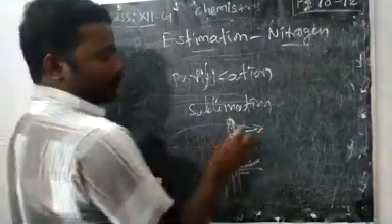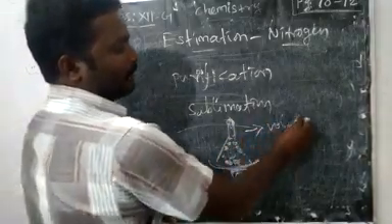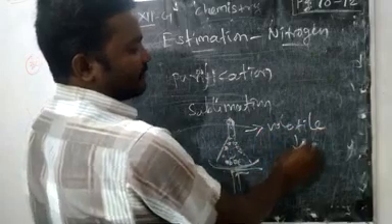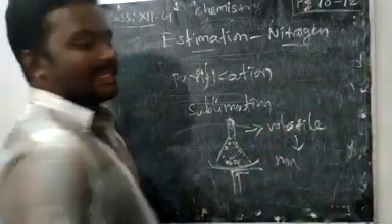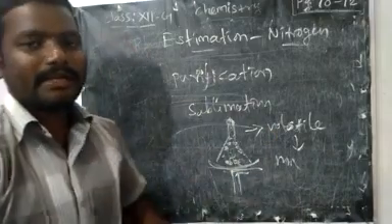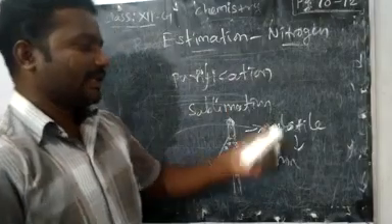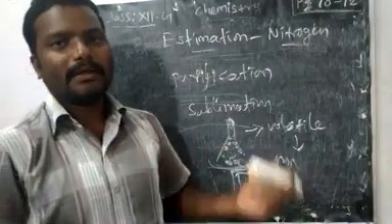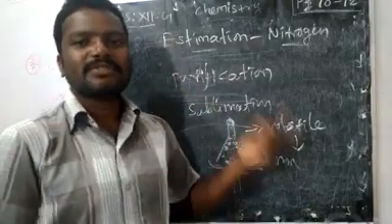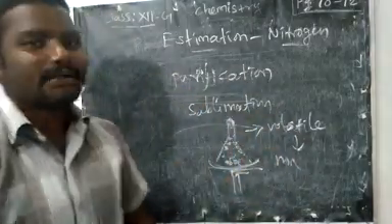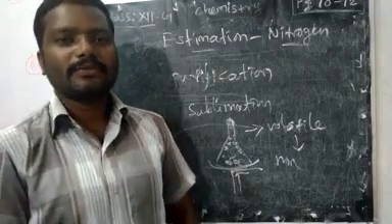This is useful to separate volatile substance from non-volatile. What do you mean by volatile? Easily vaporizable, or if you give temperature, it is converted into vapor, they are called volatile, like petrol, diesel. We can remove volatile substance from non-volatile by using the sublimation method. Other purification methods we will see in the next video. Thank you.